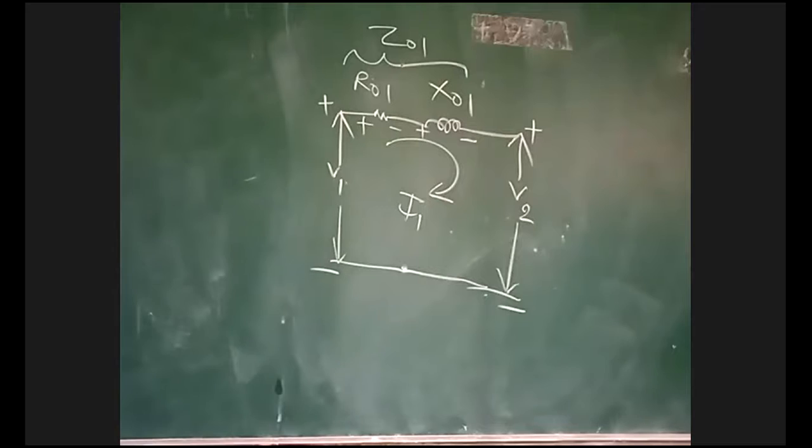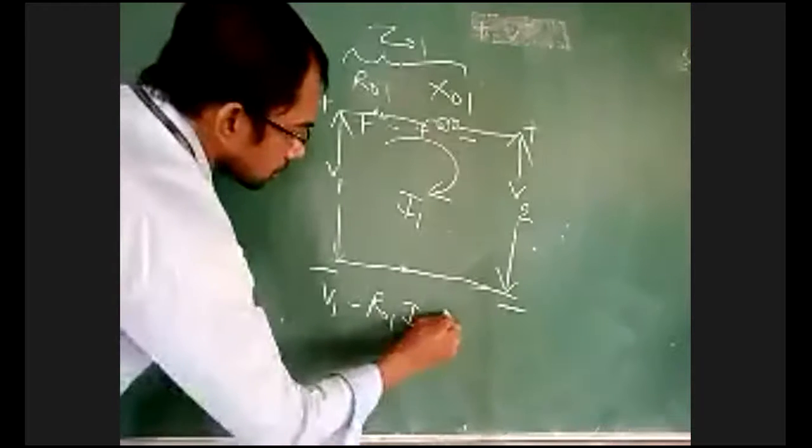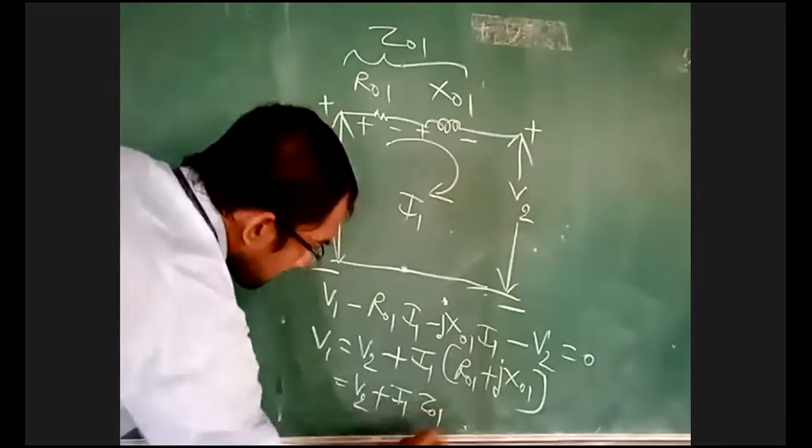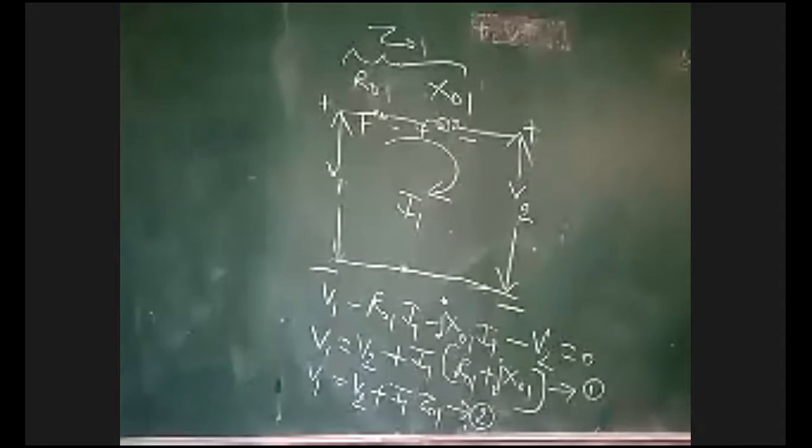Now write down the loop equation. This is the loop equation.